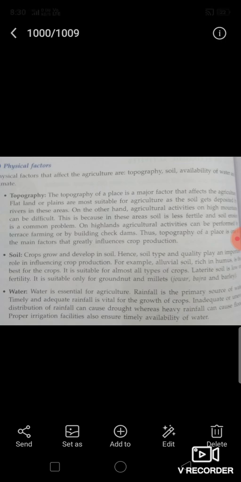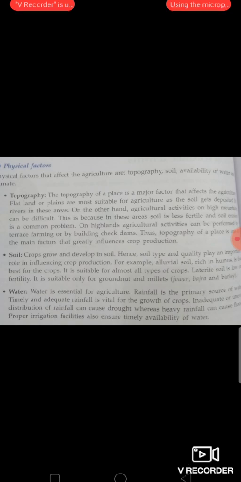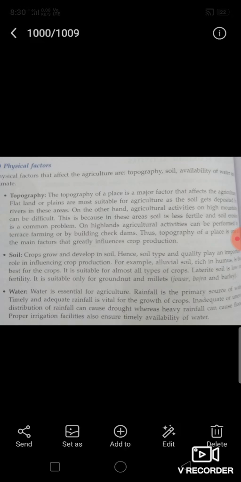Now, students, topography. The topography of a place is a major factor that affects agriculture. Landforms influence crop cultivation to a very large extent. Fertile plains, river valleys, and deltas are more suitable for farming. In these areas, the land has alluvial soil and population concentration is high. Hence, cheap farm labor is easily available. Also, transportation and use of farm machinery is convenient.